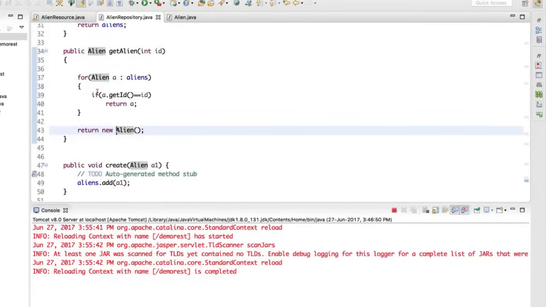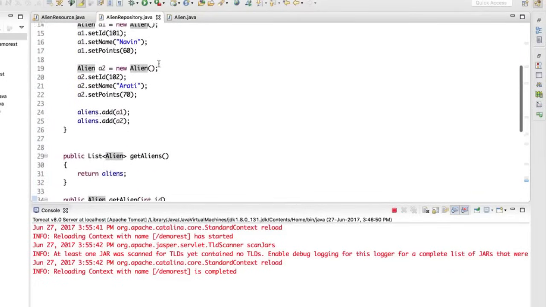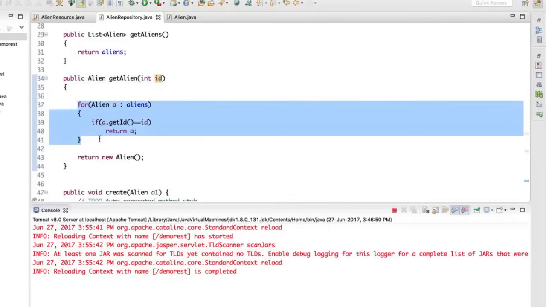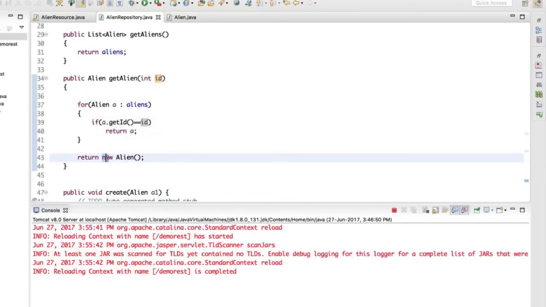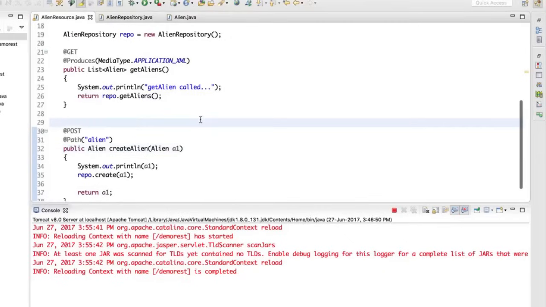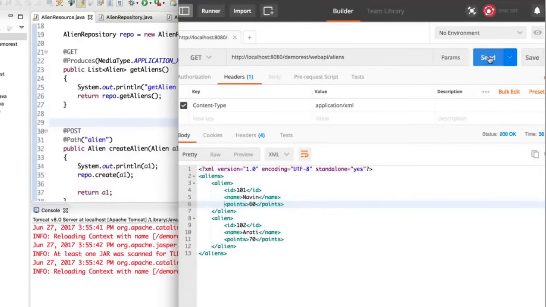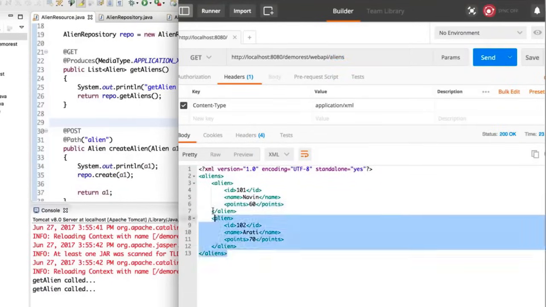Since we have two aliens here, we got 101 Naveen and 102 Aarti. If I pass an ID as 101, I need to return the object with 101. If I pass 102, of course I have to return the 102 object. Otherwise, if it doesn't match, we'll return an empty object, so that we will not get any exception. Now that sounds good, right? But then we don't have any resource here which returns one alien. As you can see in Postman, if I fetch all the aliens, it will fetch all the aliens. It is working.